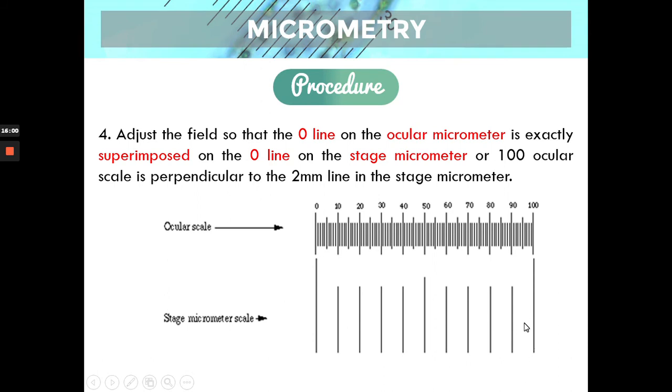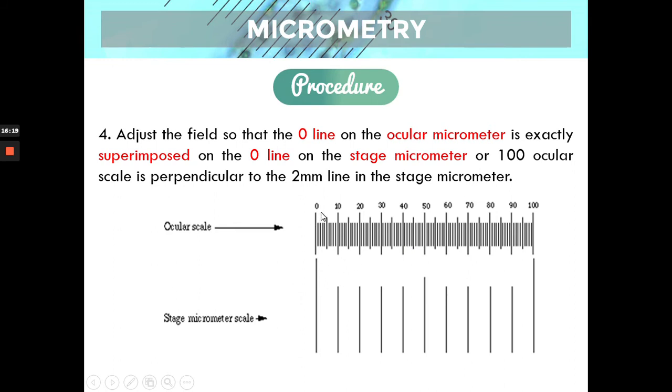Okay? And the ocular here, don't be confused with the numbers. That's still unknown. We don't know how much it measures, how much a millimeter is there. Because again, as mentioned, the measurements of the ocular scale are unknown. That's why we need to calibrate.